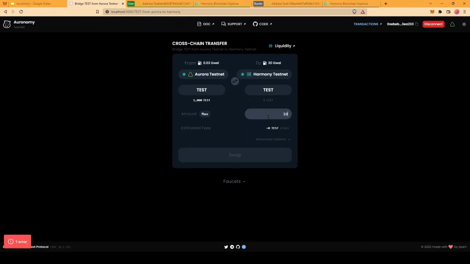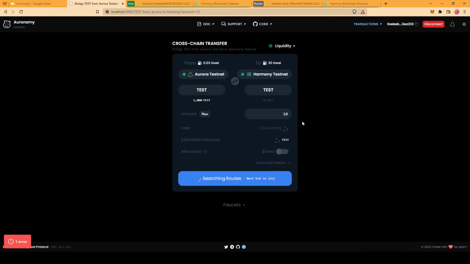For example, if I would like to bridge 10 test tokens, we will first query the router in the backend for a bid to fulfill this bridging transaction, and we can see that the router has replied with a fee that it would like to take, 0.005 test tokens. So we will be estimated to receive 9.995 test tokens on the receiving network, which we start from the Aurora testnet towards the Harmony testnet.